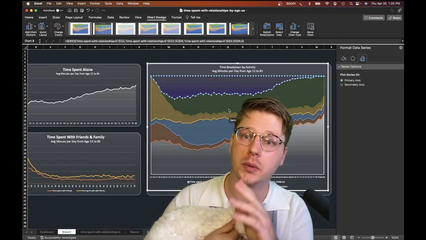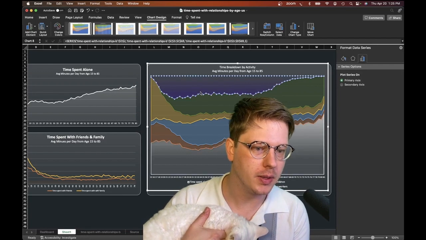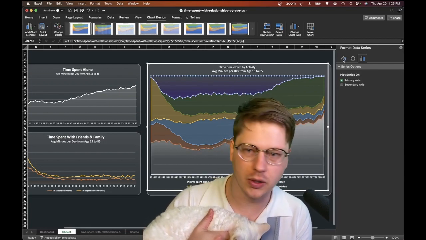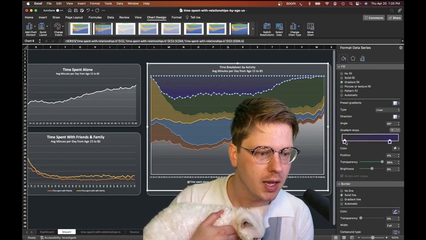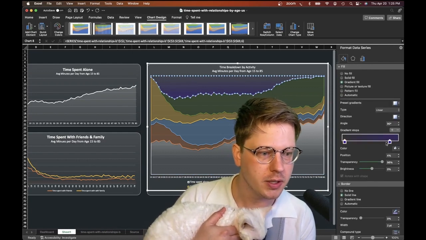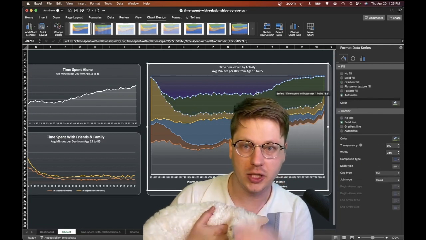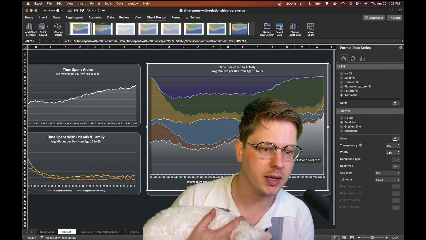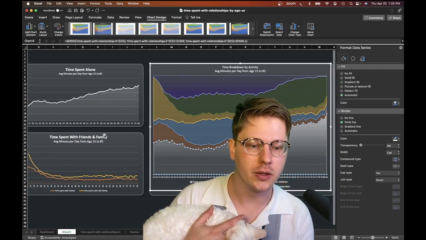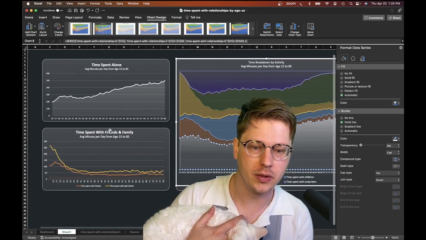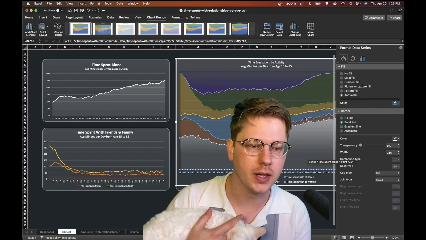I don't want to go through each one here because it's going to take forever, but essentially for my top and my bottom, instead of using a solid color, I used a gradient fill. In this case, the gradient fill is a 96% transparent purple down to a 62% transparent purple on the top, just to give that shading. And on the bottom, we've got the same shading that we used over here for time spent alone. I've also made sure that my colors for time spent alone, time spent with friends, and family all match up between the two charts, so there's no confusion there.